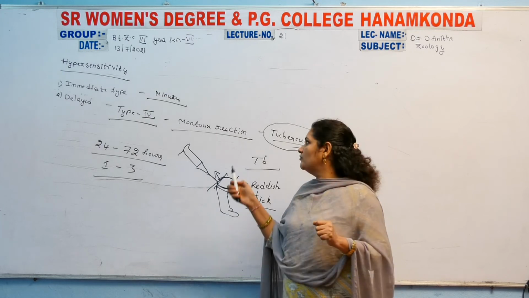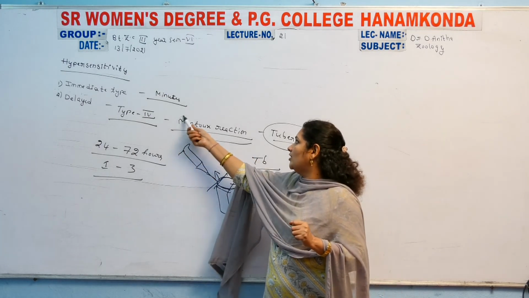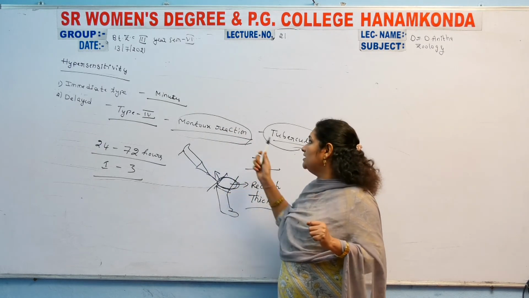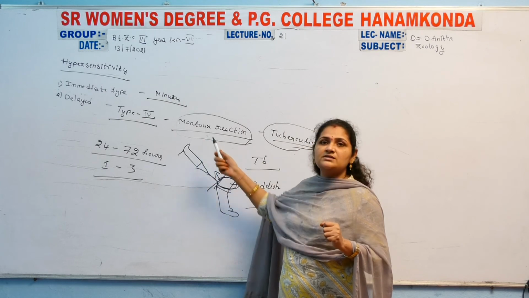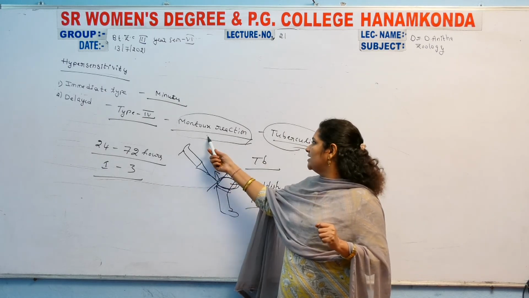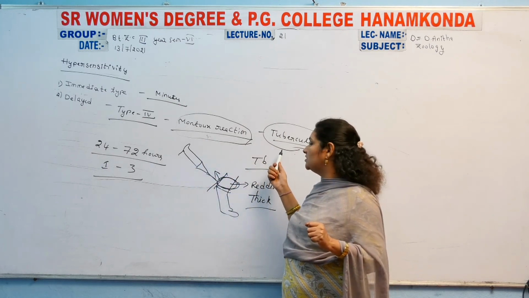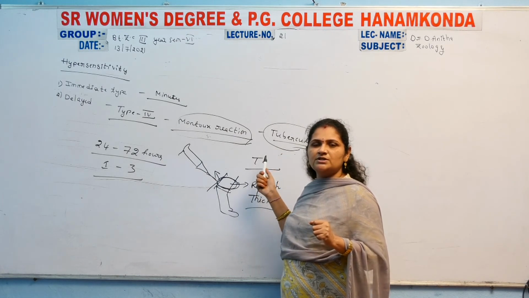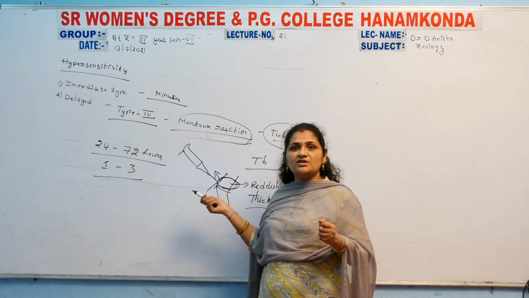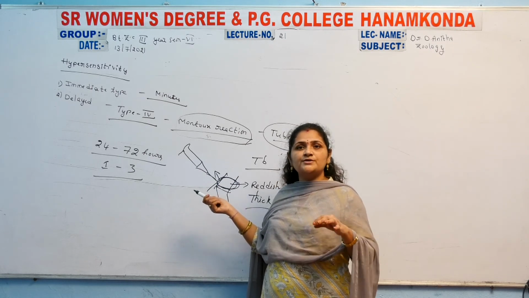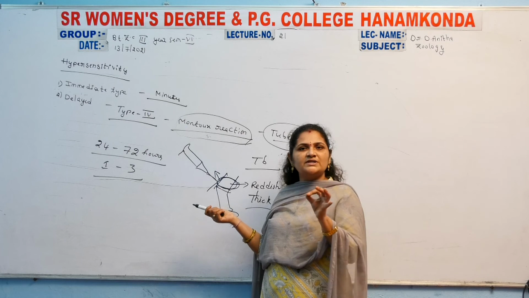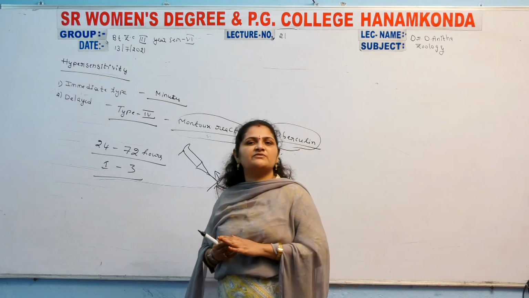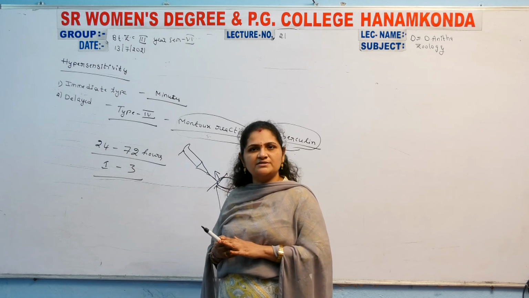The main example is Montoux's reaction, because it involves giving an injection of tuberculin. That's why the test is called Montoux's reaction. The injection contains tuberculin molecules, which are antigens, allergen molecules. Only a person who was already sensitized can show the symptoms. Otherwise, no symptoms are observed on that person's body.